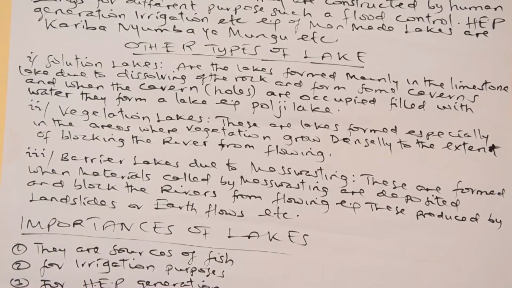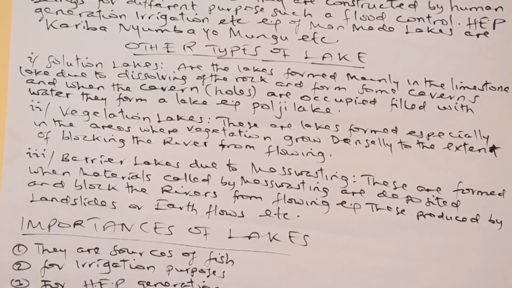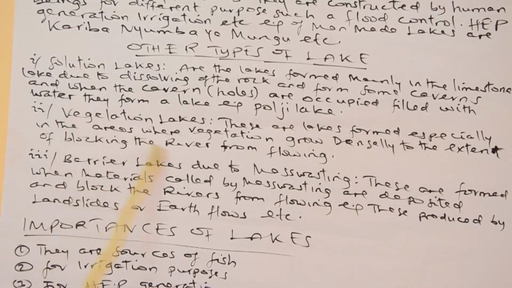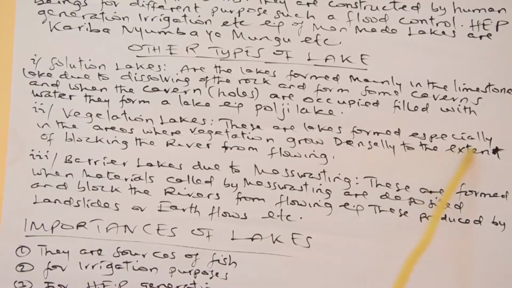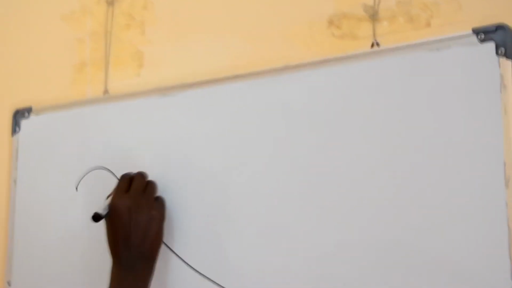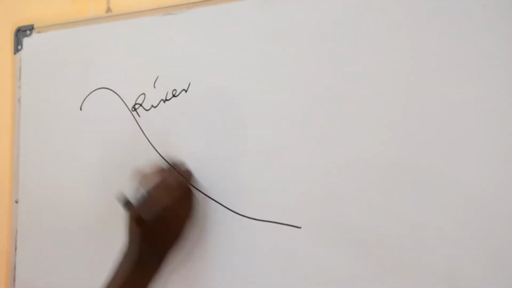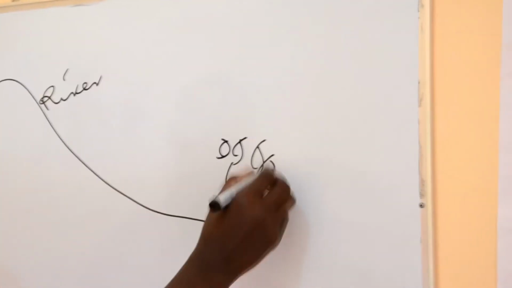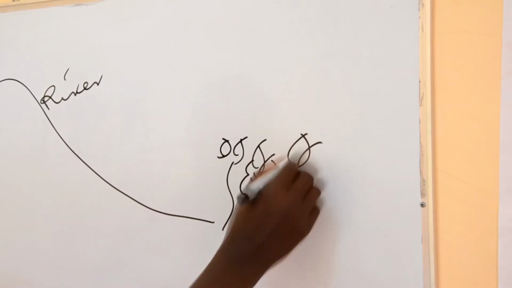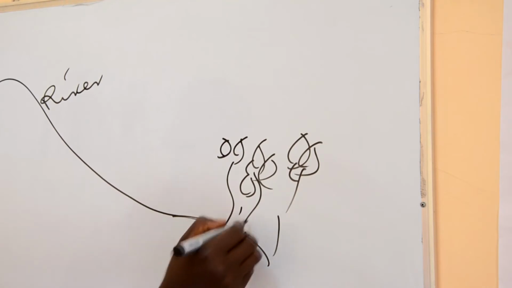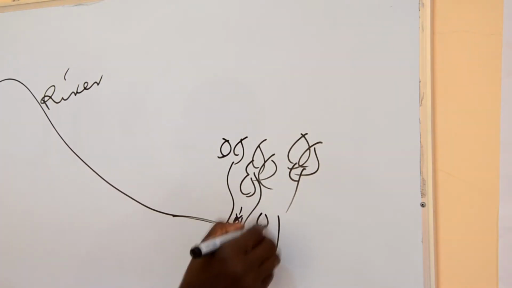Another lake is formed by vegetation, called vegetation lakes. These are lakes formed especially in areas where vegetation grows so densely that it blocks the river from flowing. For instance, wherever a certain place has dense forest, and a river passes through this vegetation, the vegetation acts as a breaker.